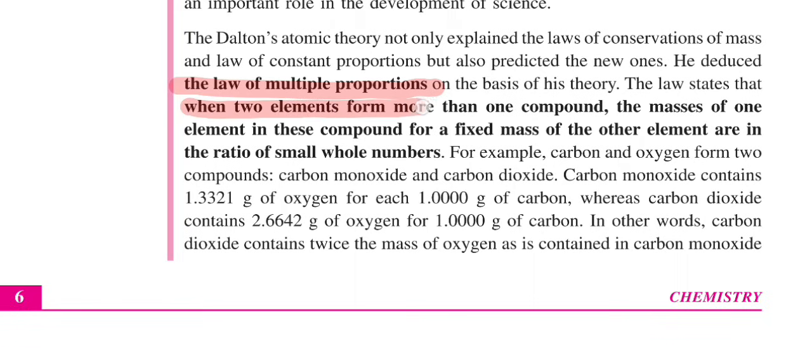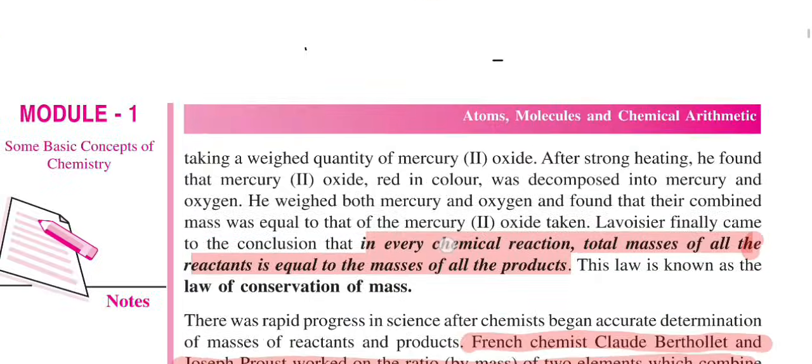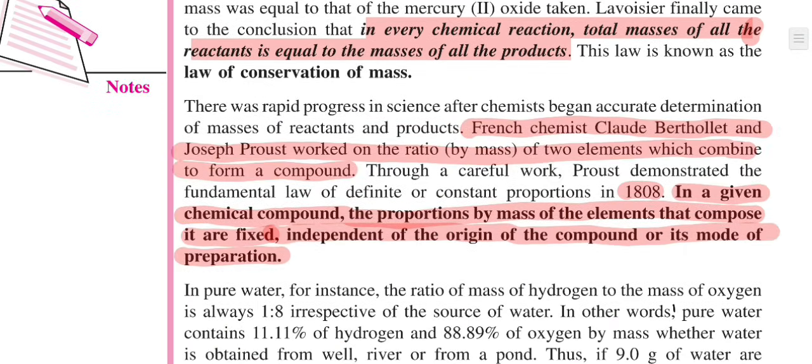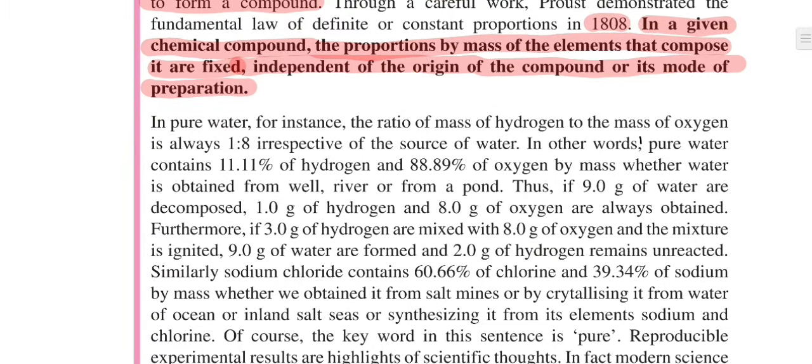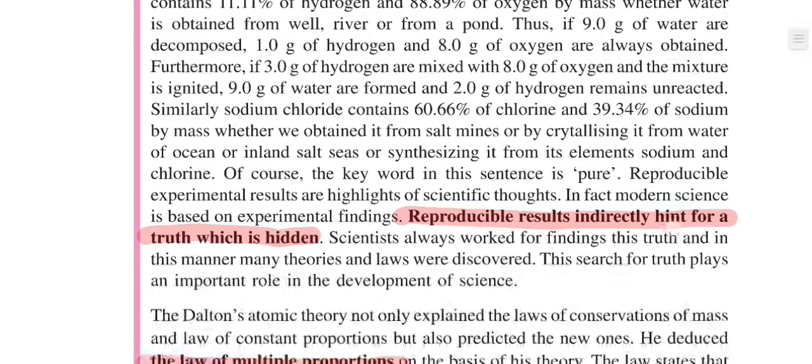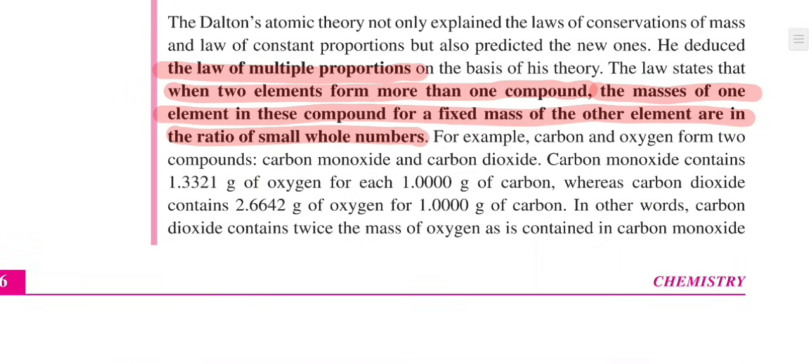When two elements form more than one compound, the masses of one element in these compounds, for a fixed mass of the other element, are in the ratio of small whole numbers. It's basically the same as the law of definite proportion, just a little more detailed.